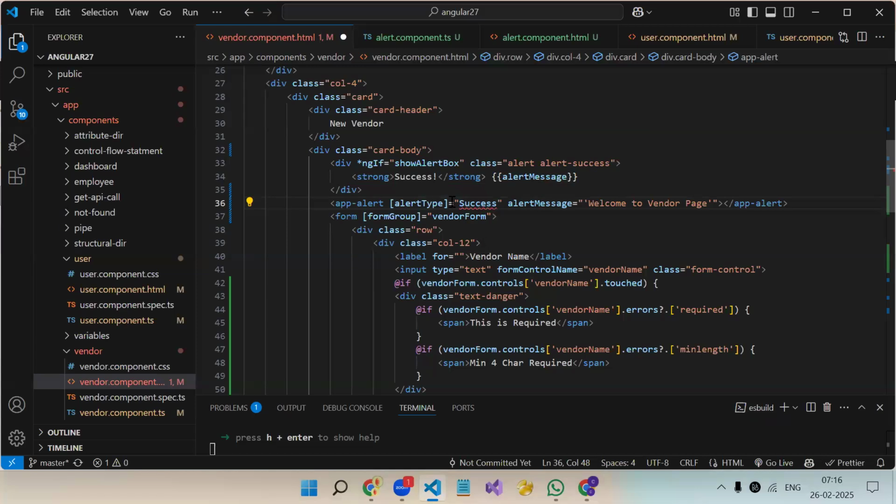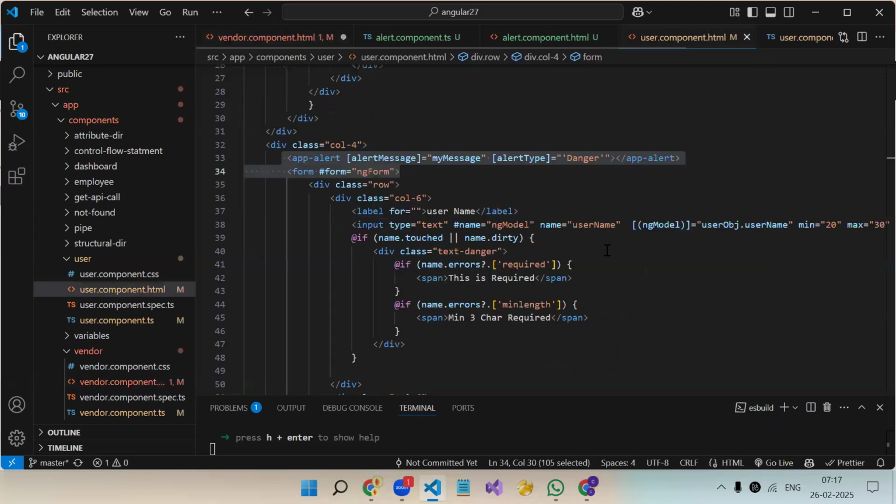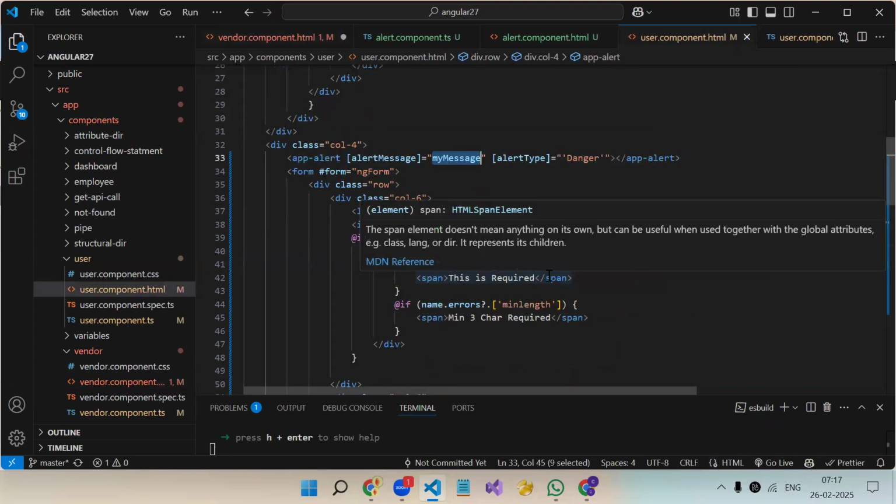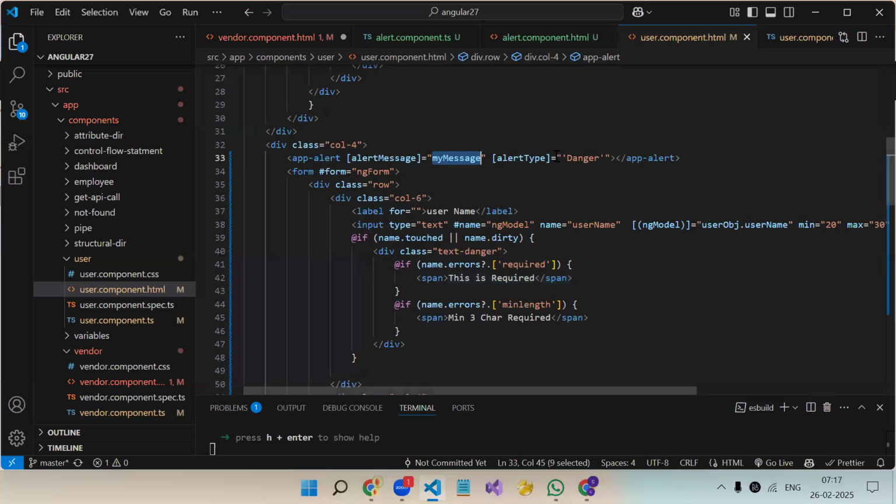As I said, for an input property, if you want to pass a string value directly from the HTML, you do that in single quotes. If you don't write the single quote inside the double quote, it will try to find whether a variable named success is there or not. Like in user component, see, we have passed it like this. So if you have to pass the value directly from the HTML, you use single quote inside double quote. But if you have that value in a variable, then you can pass it directly. In case of a variable, you don't need single quote. You can directly use the variable name. Clear, Sagar? Yes, sir, clear.